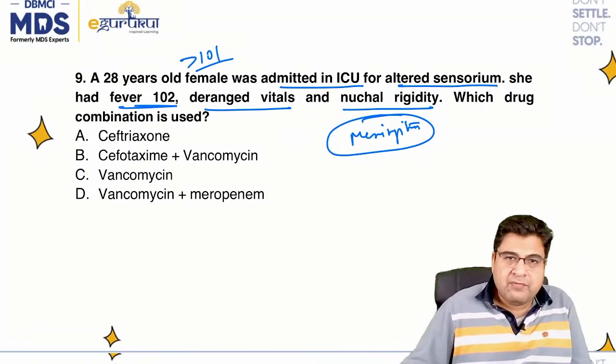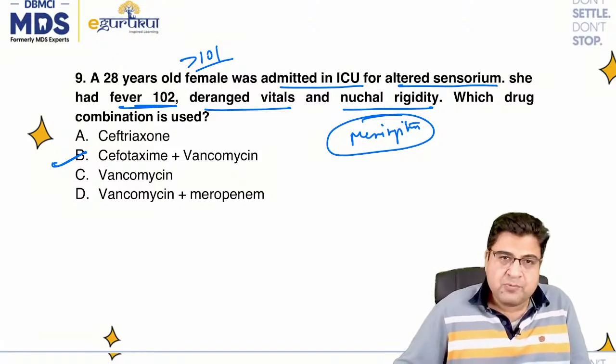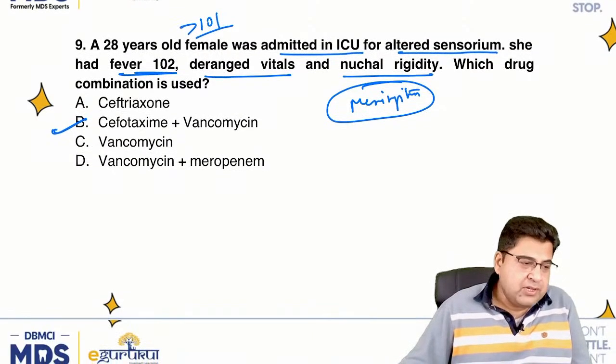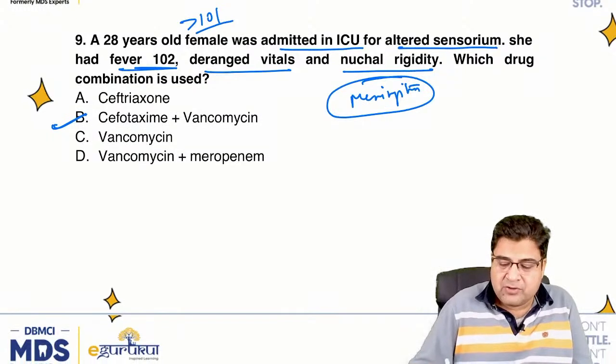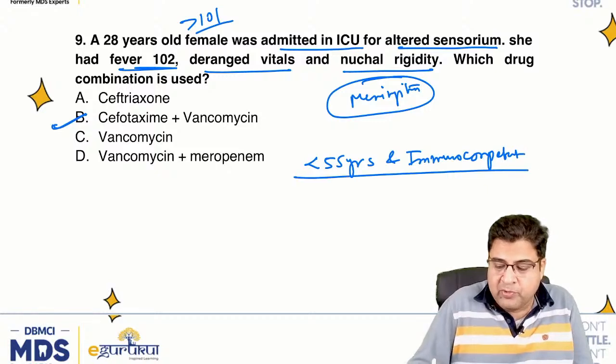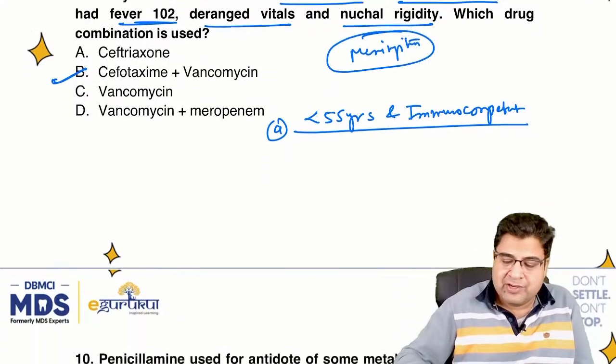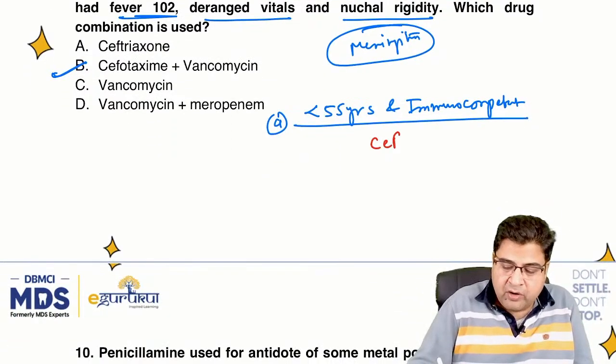Whenever we treat this, we give a combination of third generation cephalosporin with vancomycin. Please remember, when the patient is less than 55 years and immunocompetent, like a healthy patient with meningitis, we give cephalosporin plus vancomycin.